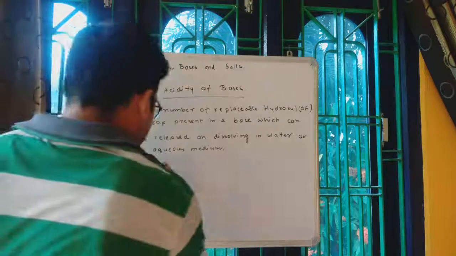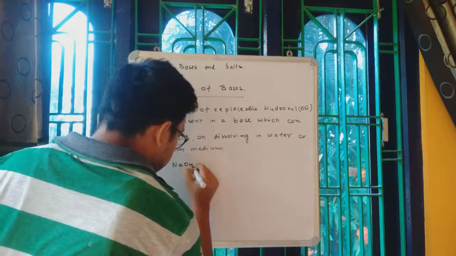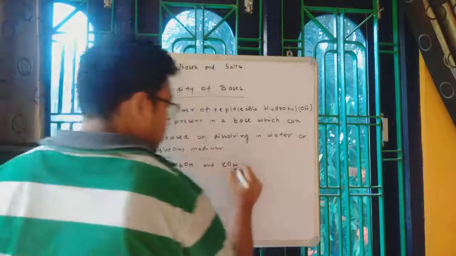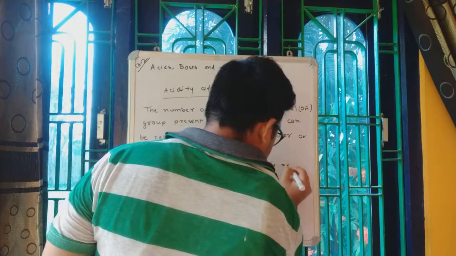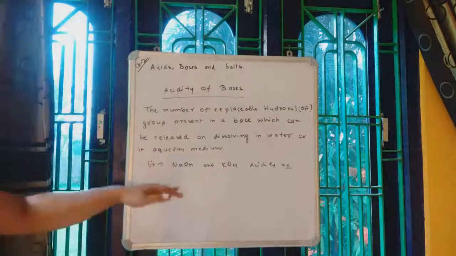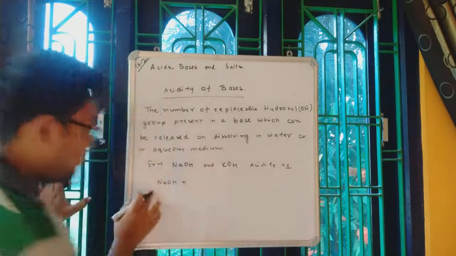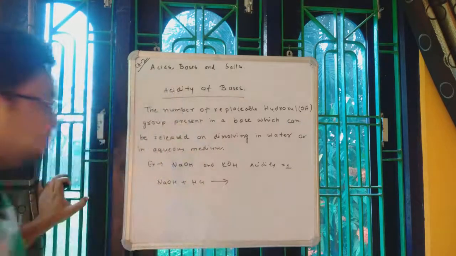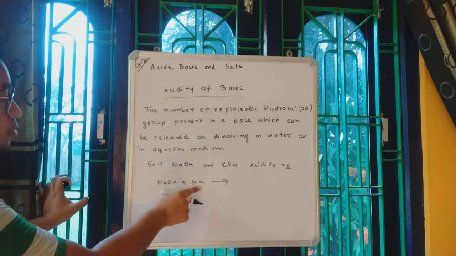Now, for example, NaOH and KOH, their acidity is 1. Why is the acidity 1? I have one NaOH, and this NaOH is sufficient to neutralize one HCl. This NaOH can neutralize one HCl.